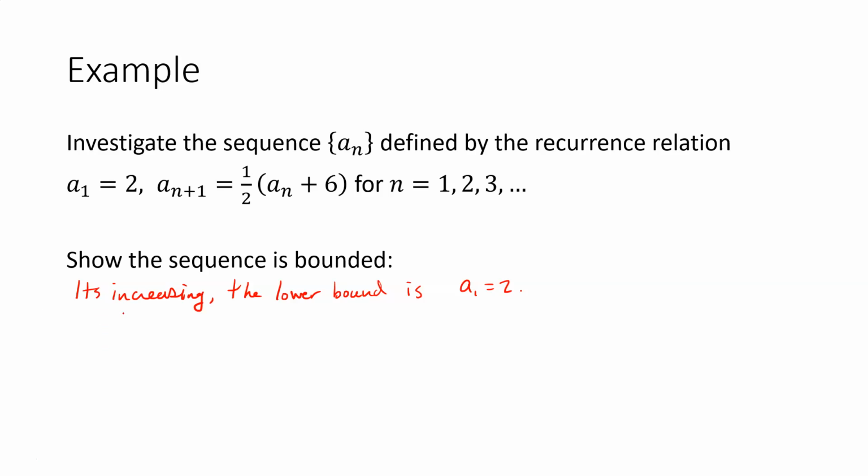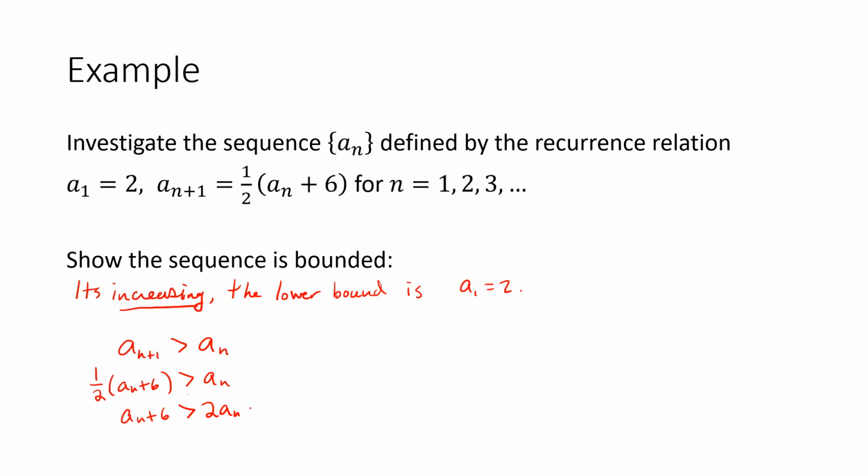And one way we can show it has an upper bound is to use the fact that we know it's increasing, right? We can classify increasing as saying a_{n+1} is greater than a_n. We know a_{n+1} is 1/2 a_n plus 6. I can solve this inequality out, so a_n plus 12 is greater than 2a_n if I multiply both sides by 2.